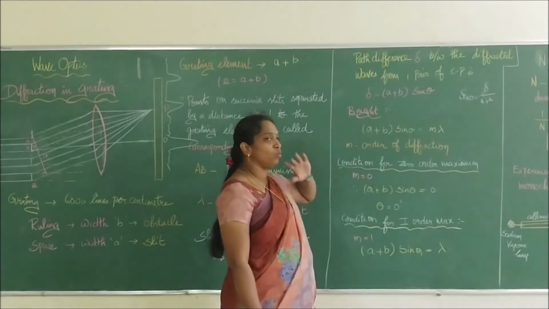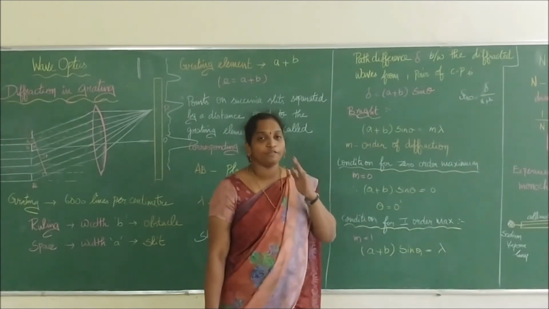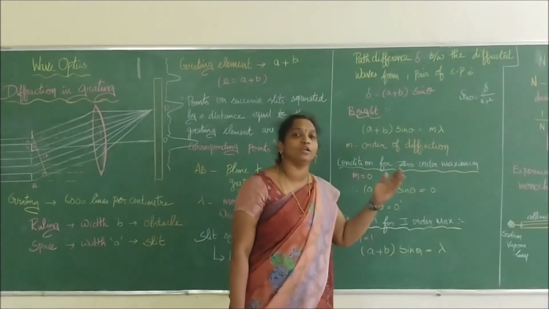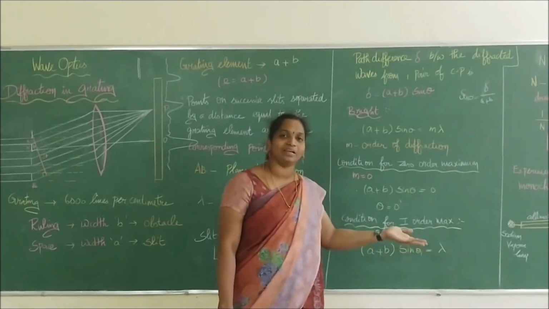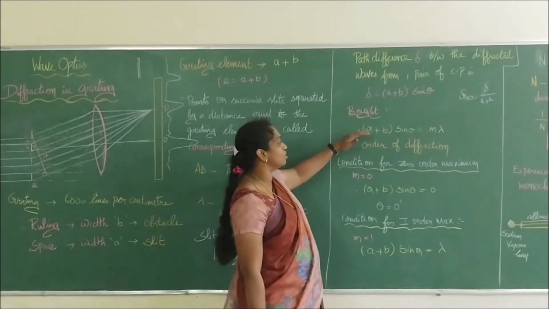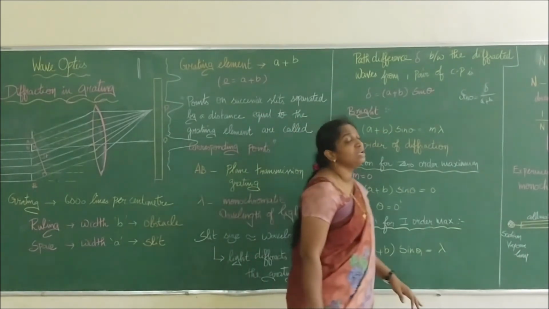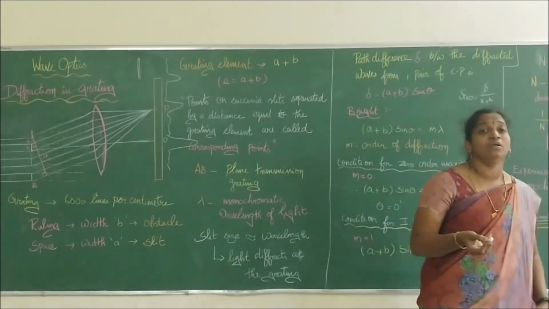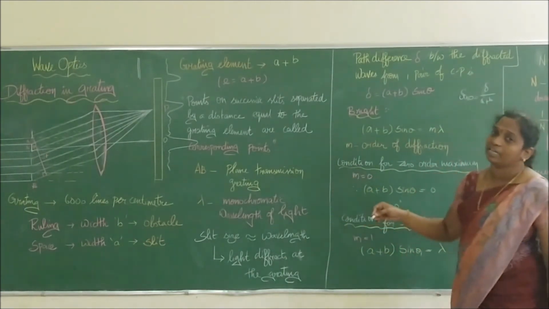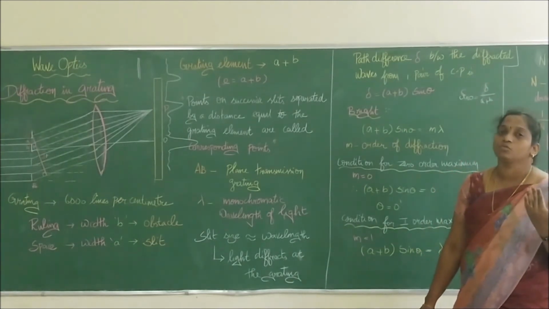So that is the condition. We studied the same condition in the double slit experiment. You have to find the path difference, and once the path difference has been found, we equate it to a bright condition or a dark condition depending upon the situation. Since we need a bright condition, we equate it to m lambda. Now the condition for a higher order maximum: we take the inverse of the grating element. The inverse of the grating element is given in terms of the number of rulings ruled on the grating.